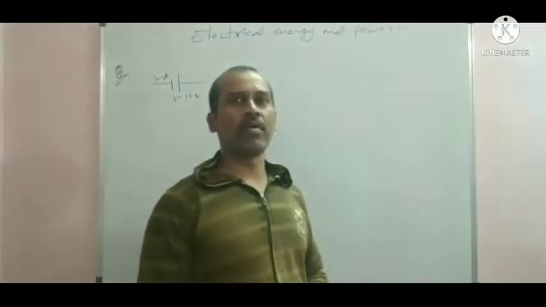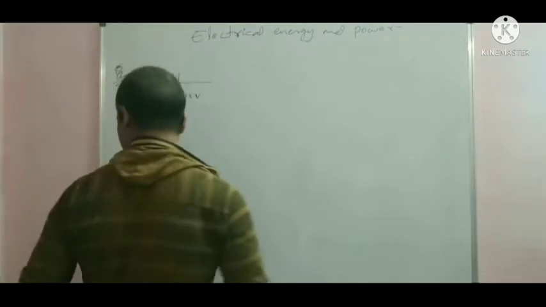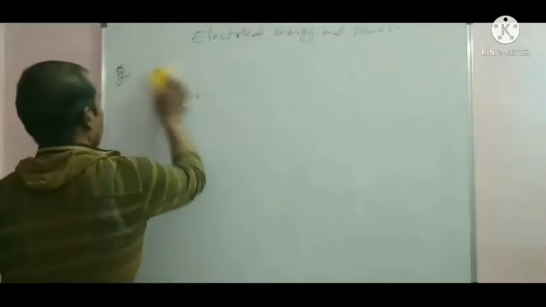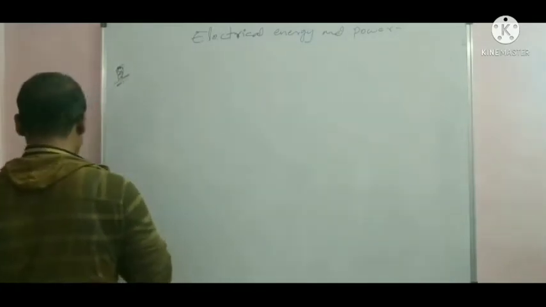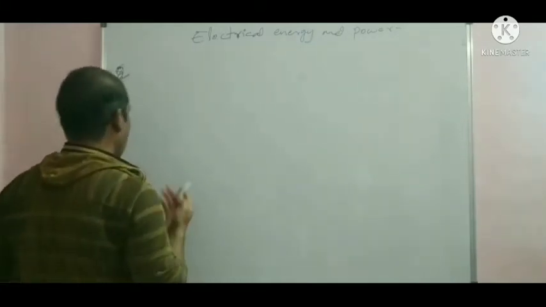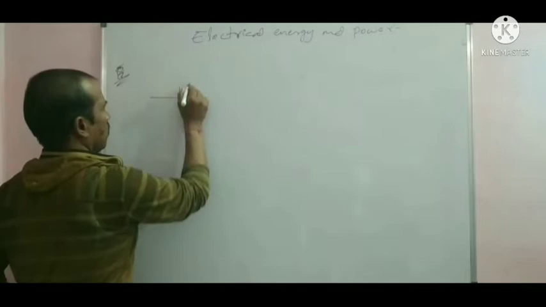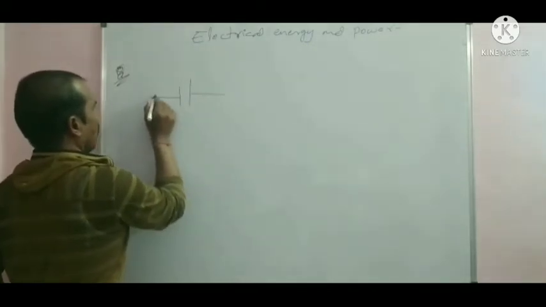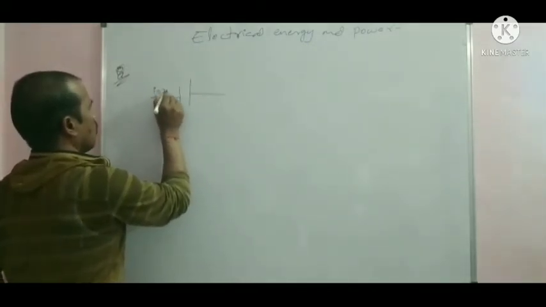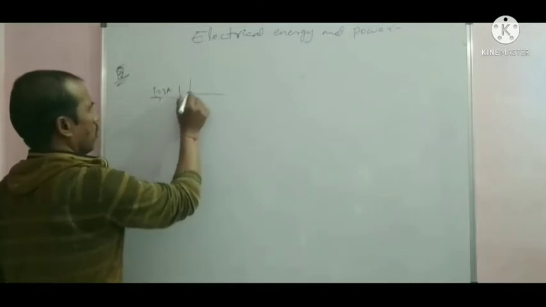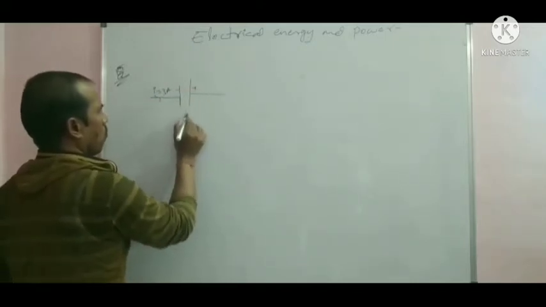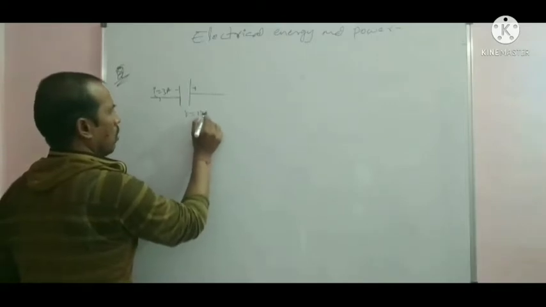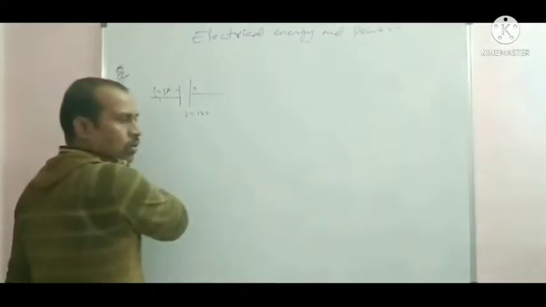On electrical power and electrical energy. First of all, here this one battery, the current passing through this battery is 3 ampere. The voltage difference between here is V equal to 12 volt.